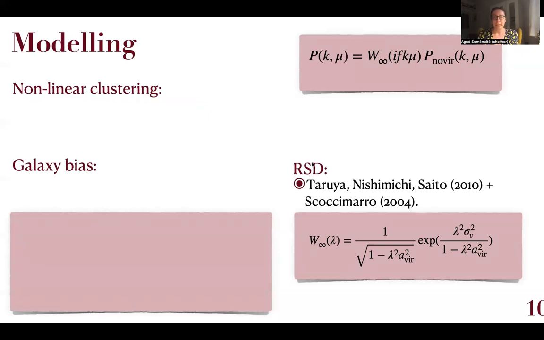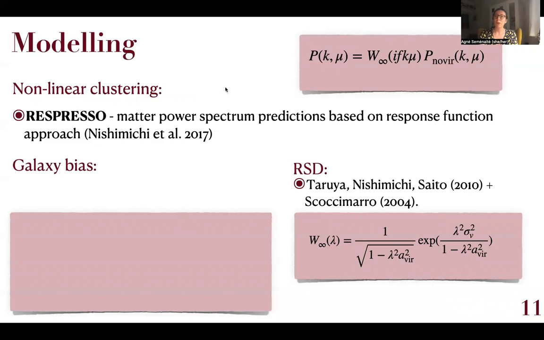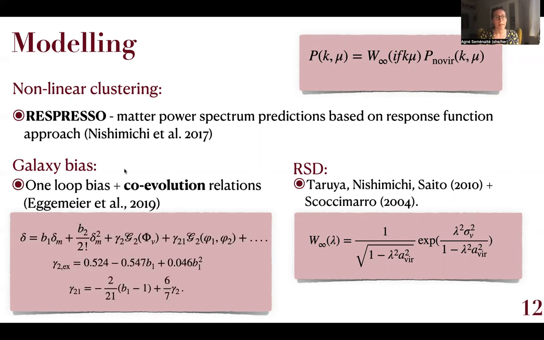For that, we're using the TNS model, and we also need some prescription for the small scale virial contributions. And for that, we're using this Cosmaro prescription for the finger of God effect. We also need to model nonlinear clustering. And for that, we're using Respresso, which is based on a response function approach, and it's a mixture between simulated and perturbative approaches. This is the same recipe that was used for the eBOSS analysis, but this is new for BOSS.